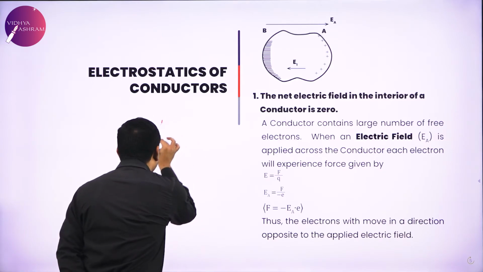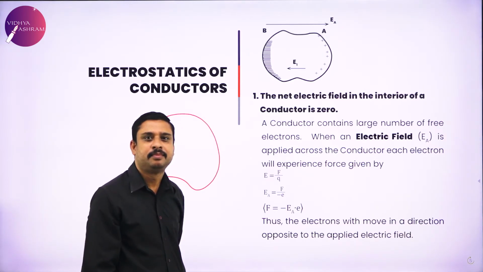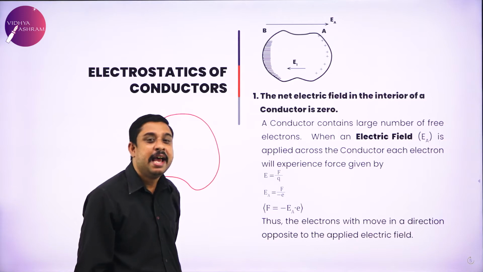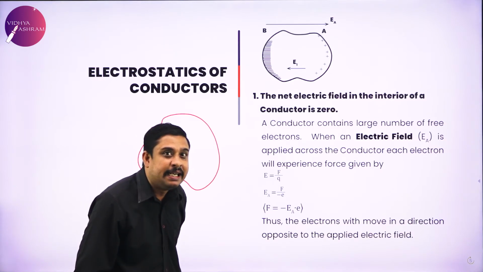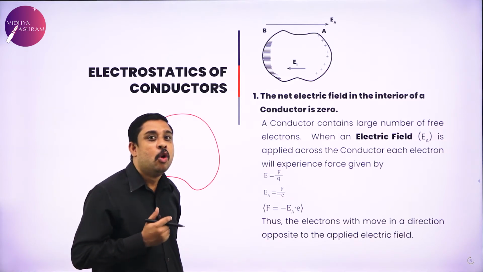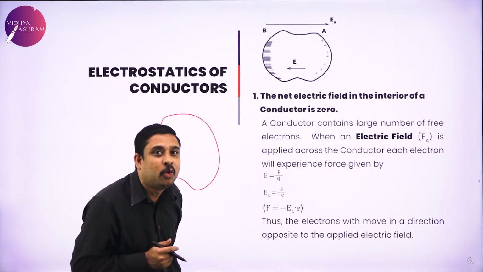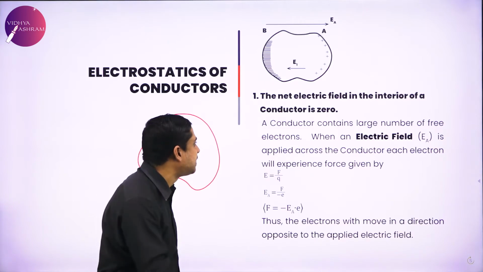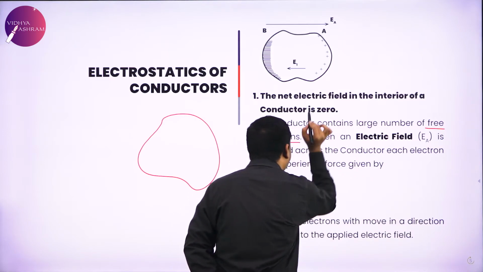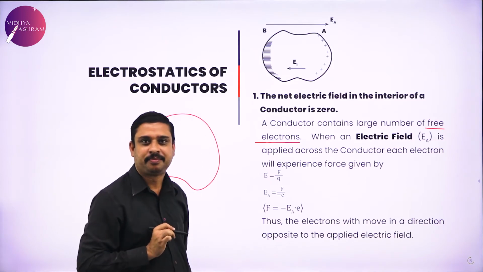To begin with, I will consider a conductor. My dear students, from where is this conductor acquiring the conducting property? For what reason does a conductor acquire that property? Please understand, it is always because of the presence of free electrons in it.